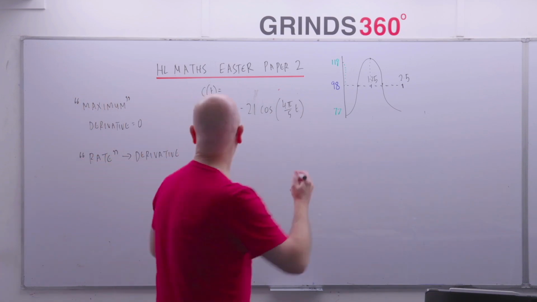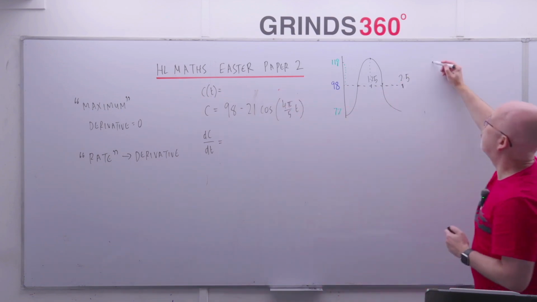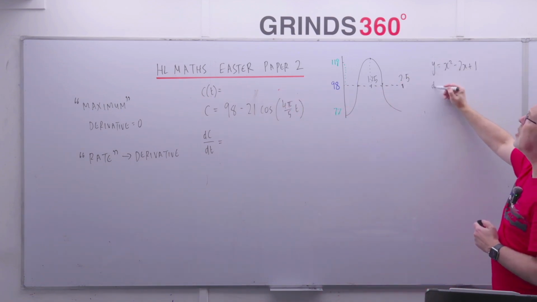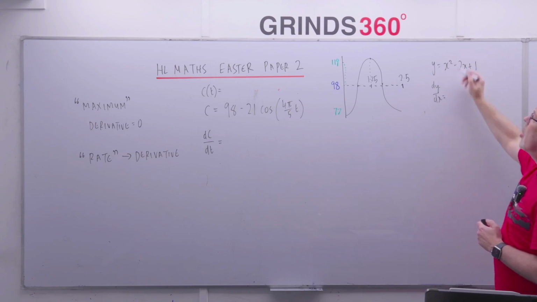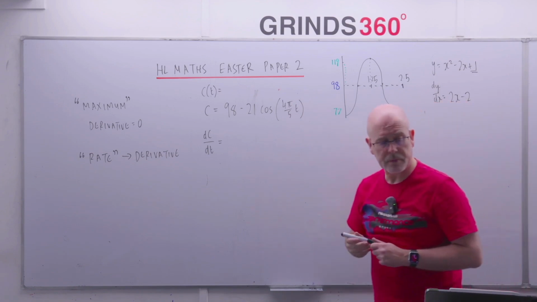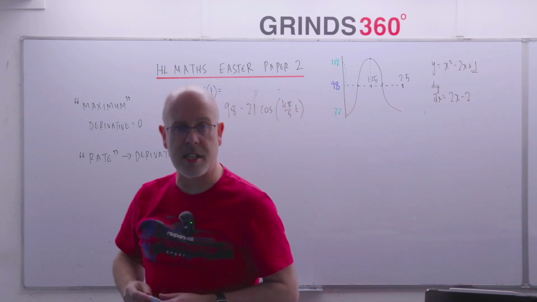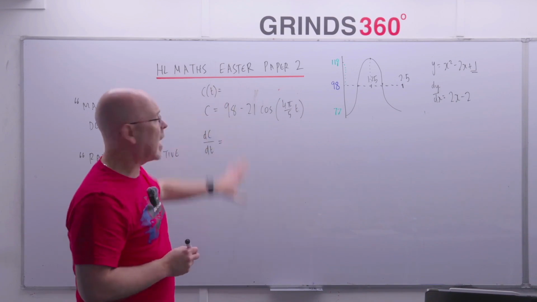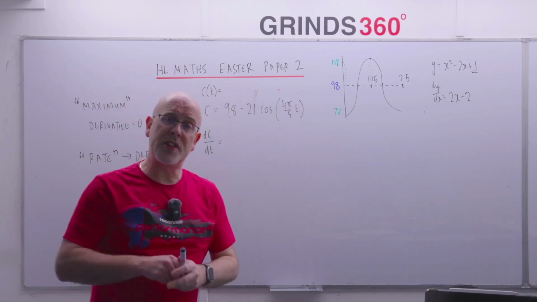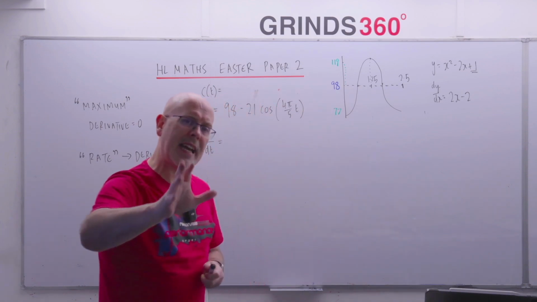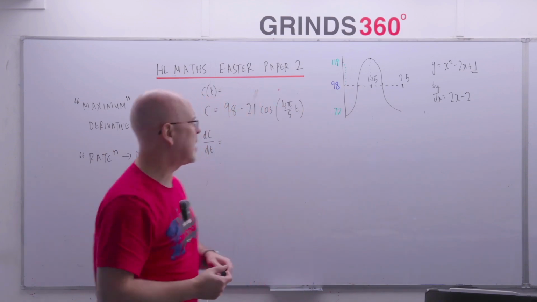So if I asked you to differentiate this, if I told you y was equal to x squared minus 2x plus 1, when you find the derivative there, dy dx, your x squared becomes 2x, your minus 2x becomes minus 2. What happens to plus 1? It vanishes. Right? So when you differentiate a constant, it disappears altogether. And that's what this is. That's a constant, so the 98 disappears. So if there's a constant, the number that gives you your center line here, when you differentiate that, it'll disappear. Right? So the 98's gone.